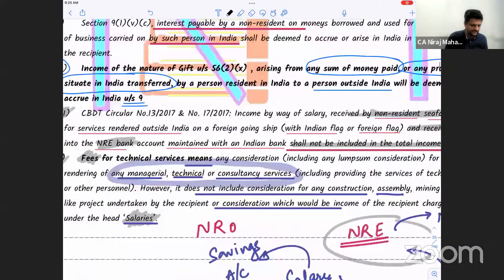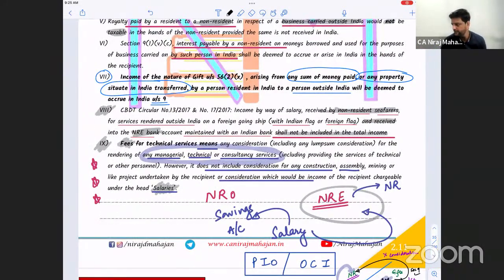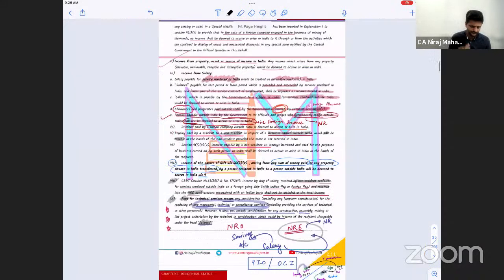So this gift part is also covered. Which kind of gift? Money, a sum of money received more than 50,000, or a property which is situated in India, transferred to a non-resident, will be income of the non-resident deemed to accrue or arise in India. From ROR to ROR, we'll see in capital gains. Again, it is taxable in the hands of the resident only, the recipient. But for ROR to NR, there was no provision. That's why we have now brought this new clause in section 9. Done?